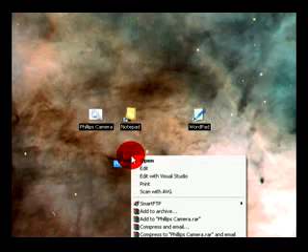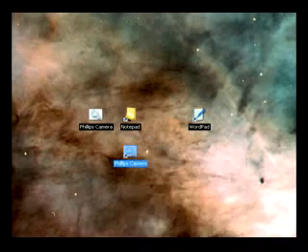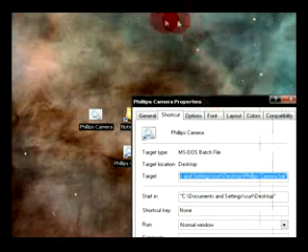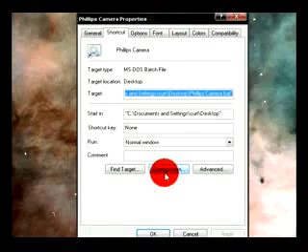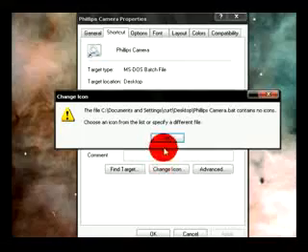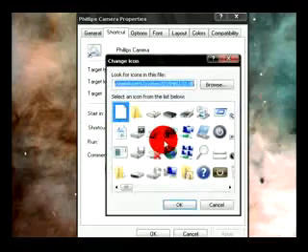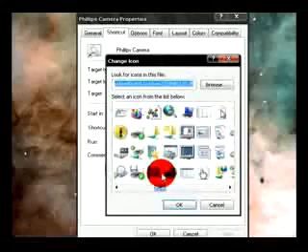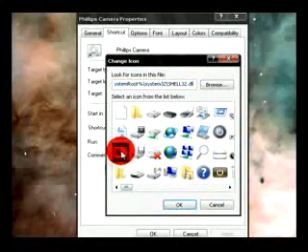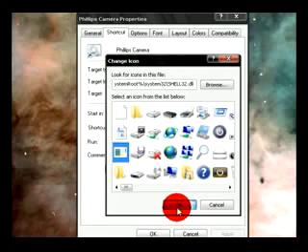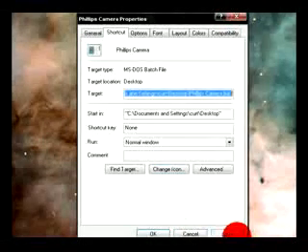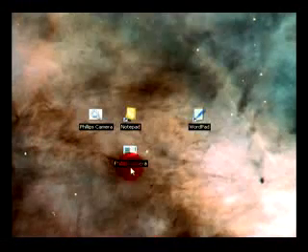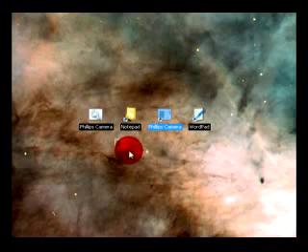So right click on that, Properties, click Change Icon, just click OK. I'll just pick whichever one looks realistic as a .exe. So OK, Apply, OK. So it's there. It looks exactly like a .exe.